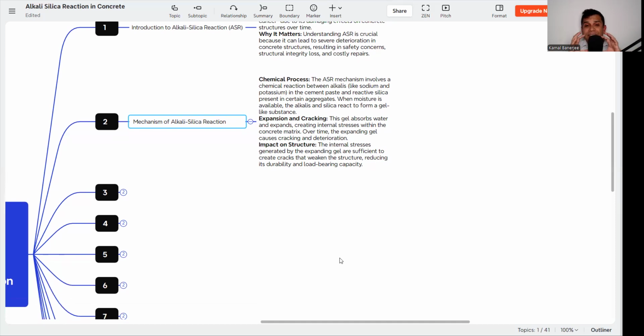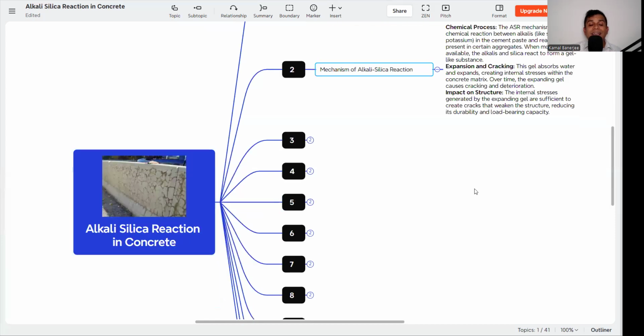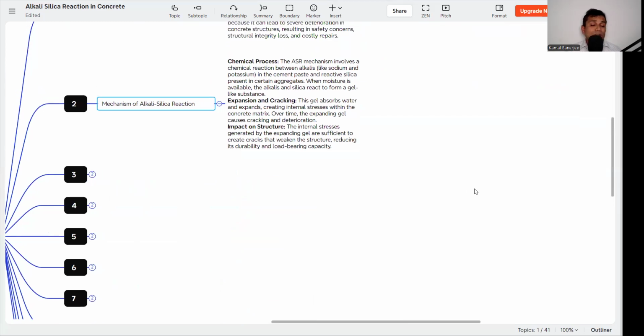So inside the concrete, gel is forming, and what is happening to the gel? The volume is increasing, and when the volume increases, internal stress is developed, and over time the expanding gel causes cracking and deterioration. So cracks are happening, spalling is happening. So how are the cracks appearing? You can see a spider-like appearance coming when the alkali-silica reaction is happening.